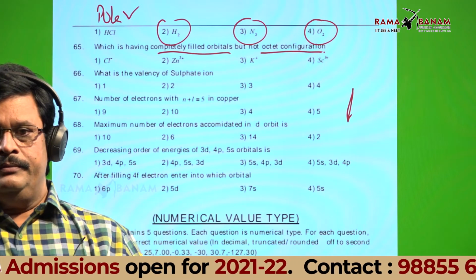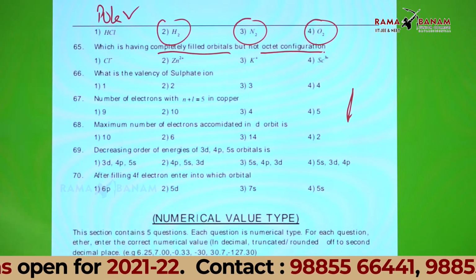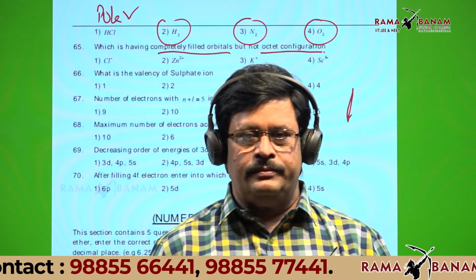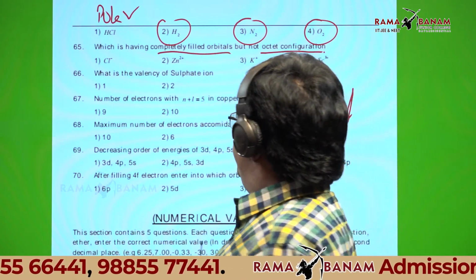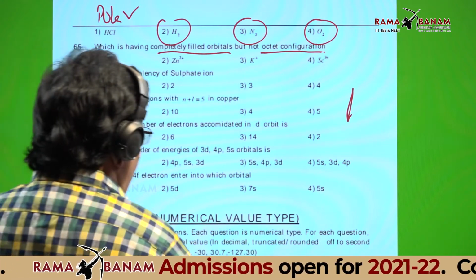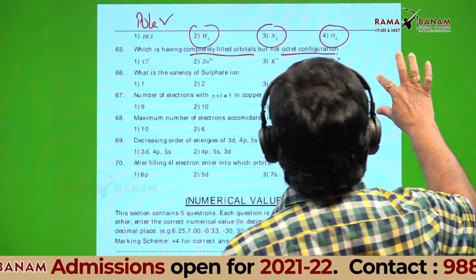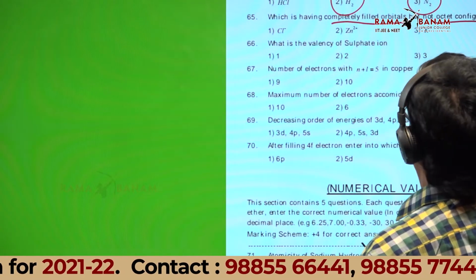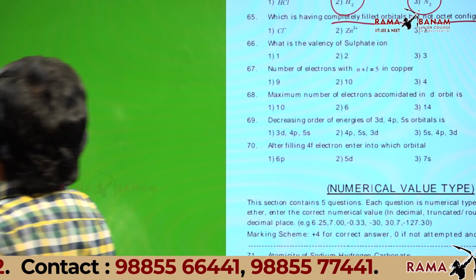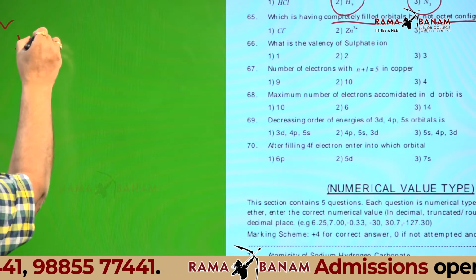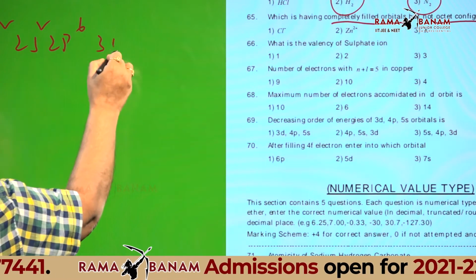Group 17. You write the configurations, then you can. You want some more time? Cl minus, sir, configuration is 1s2, 2s2, 2p6, 3s2, 3p6.